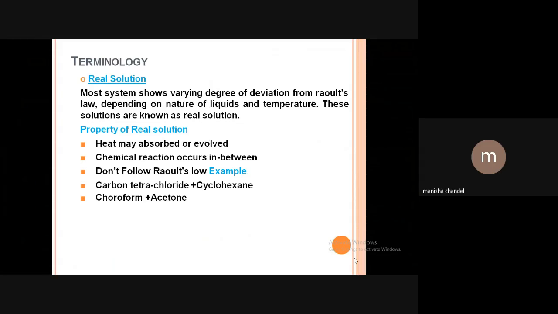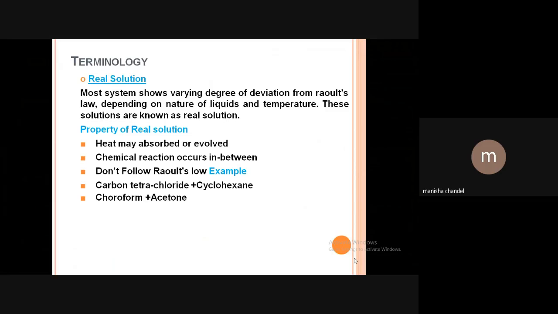Next is real solution. So we have studied ideal solution, now real solution. Most systems show varying degrees of deviation from Raoult's law depending on the nature of liquids and temperature. These solutions are known as real solutions. So basically, solutions which do not follow Raoult's law are known as real solutions.